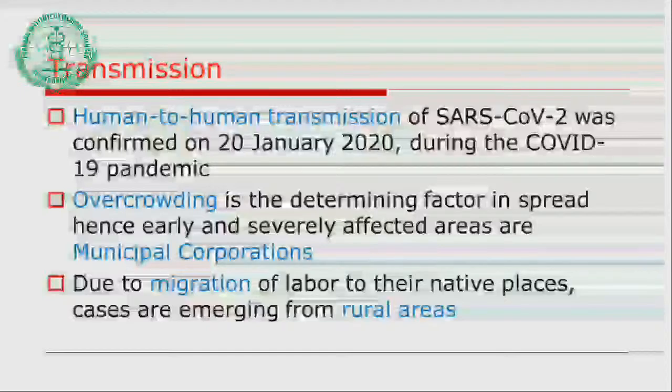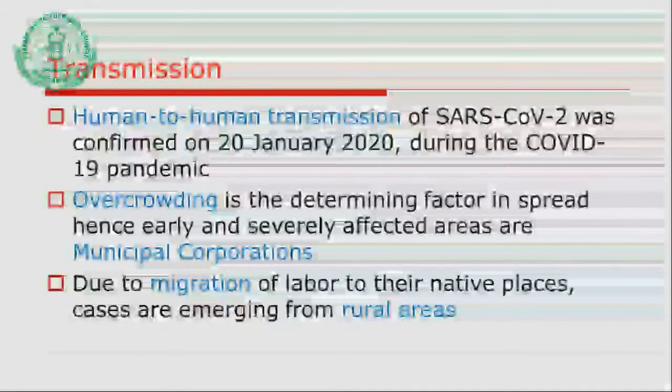Now when we study the epidemiology of the disease, the next thing after knowing the agent factor and the host factor is that we should concentrate on how the transmission has occurred. Everybody is aware that human to human transmission has been reported for this virus. The case was confirmed on 20th January, and later in March the WHO declared the pandemic. Naturally, overcrowding is one of the important factors that determines the spread of infection.